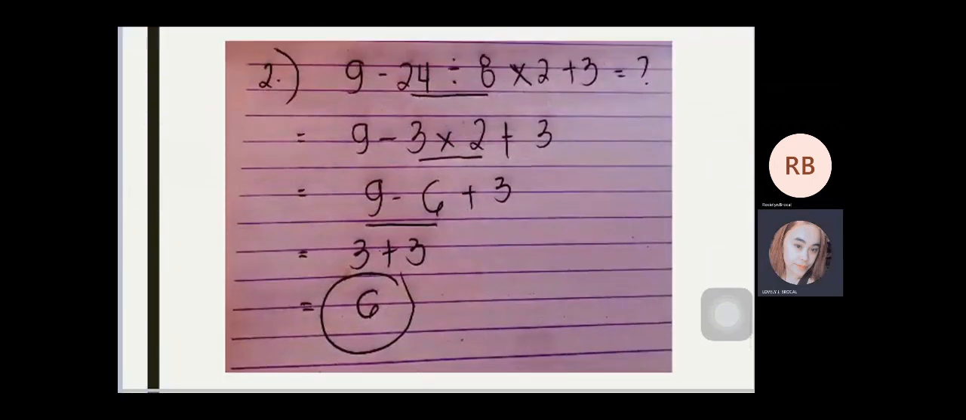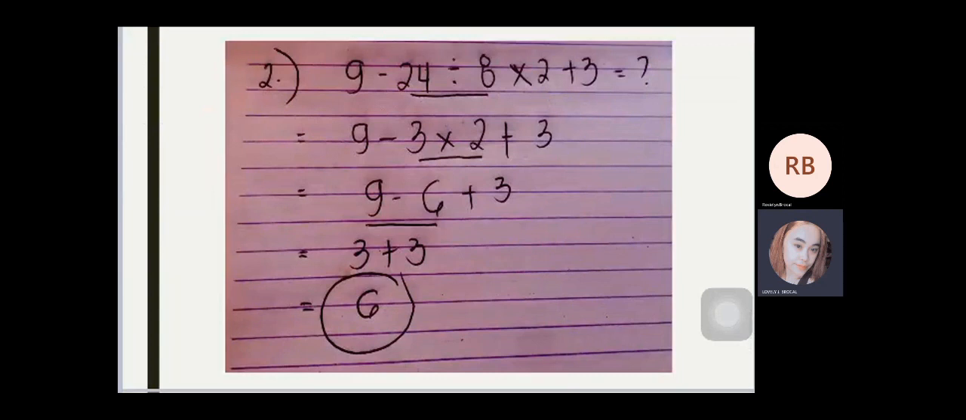Number 2, 9 minus 24 divided by 8 times 2 plus 3 is equal. Dito naman sa number 2, walang parenthesis. Kaya unahin natin yung division. 9 minus 3 times 2 plus 3. Kaya naman nakuha yung 3 kasi dinivide yung 24 sa 8 which is equal to 3. Next is 9 minus 6 plus 3.